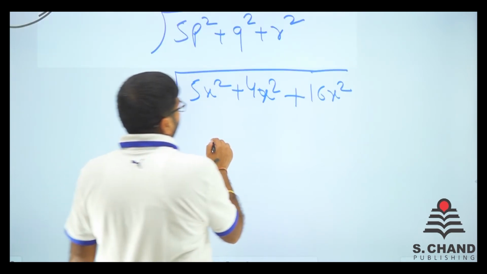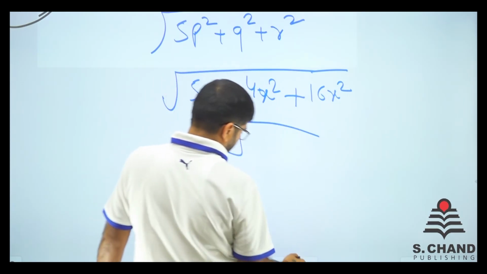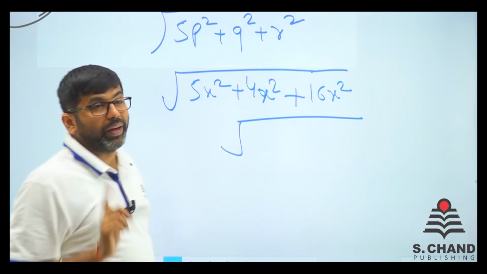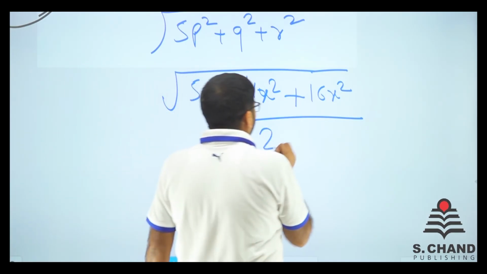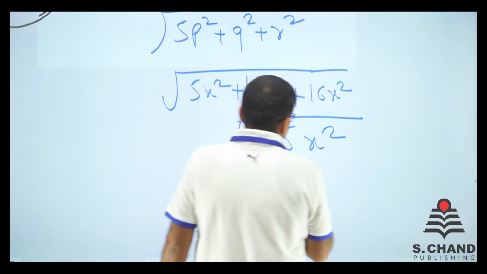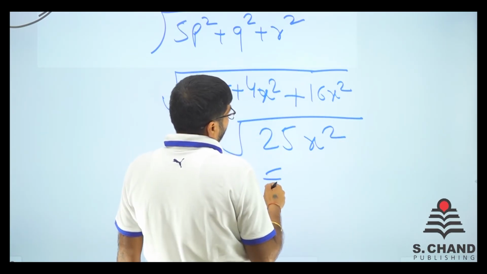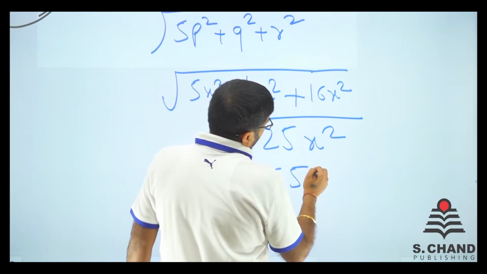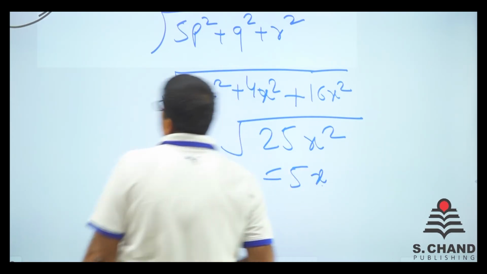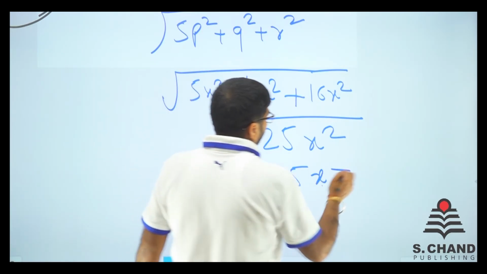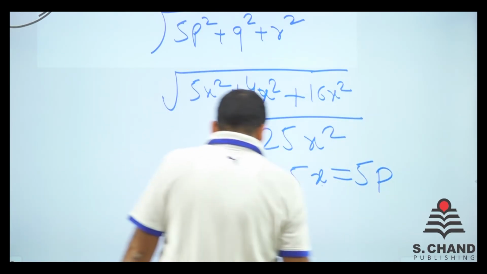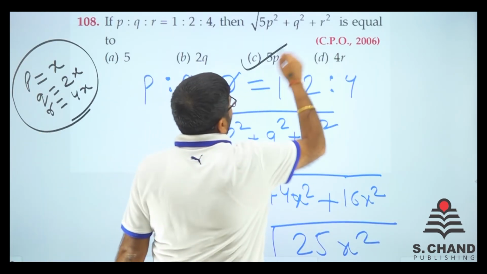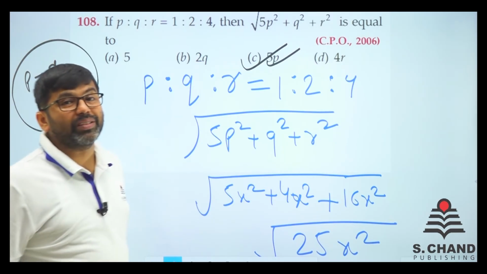Just calculate this. We have with us in root 16 plus 4 is 20. 20 plus 5 is 25x square. So when we do the root part of 25, we'll get 5 and x part is x. So x is what? P. So we have got 5x is equal to 5p. Now what is the option like 5p? Is there any option 5p? Yes, it is. So it was asked in CPO previous year question.